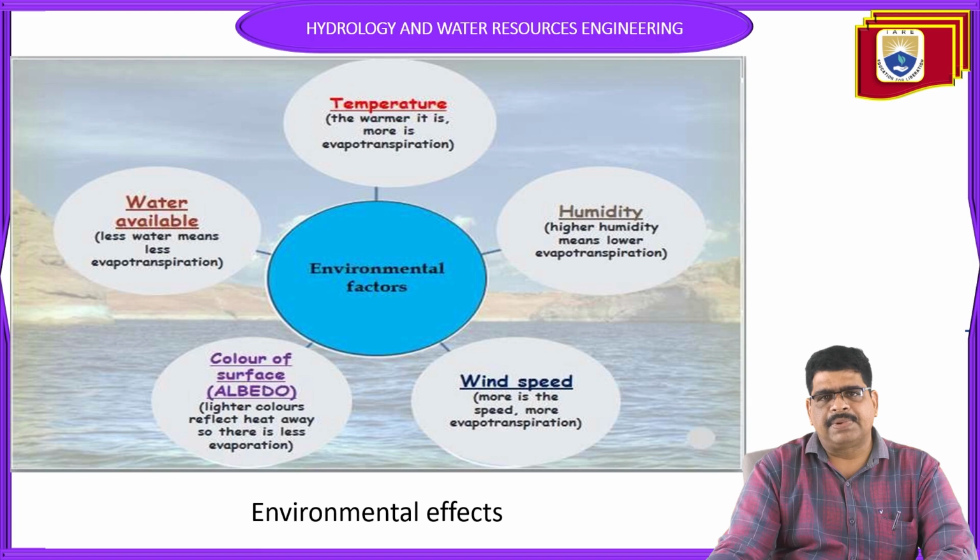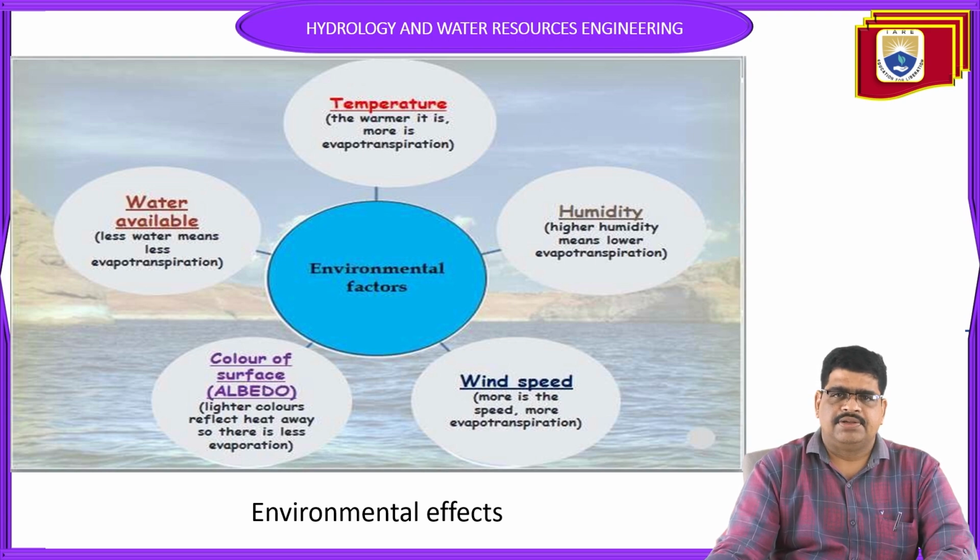We start with temperature. The warmer it is, the more evapotranspiration, as we know very well. In hot temperature, evaporation from the ground, from the atmosphere, and also from the leaves and plants automatically increases due to the effect of temperature. It is directly proportional, meaning evapotranspiration also increases. That is the temperature.